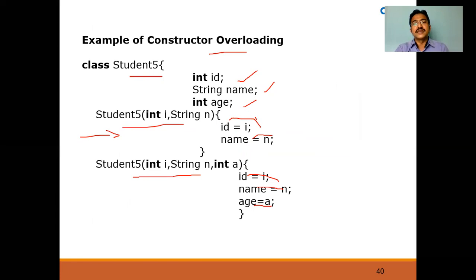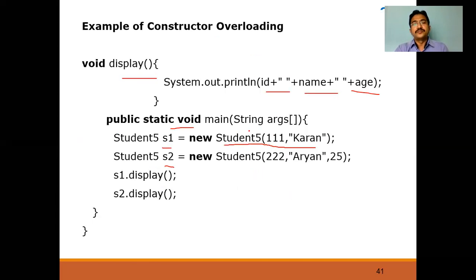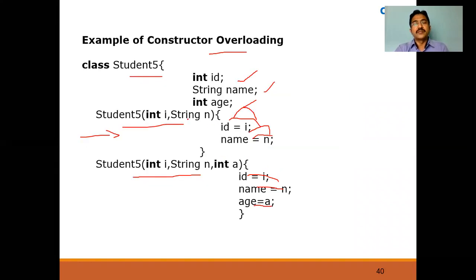So here i is assigned to id, that is 111, and n is assigned to name. Now again, I am calling a constructor with three parameters: 222, RN, 25. Now it will check where the three parameter constructor is. So here is the three parameter constructor. So i is assigned to id, 222, n is assigned RN, and a, 25, is assigned to age. Like this it is going to be assigned.